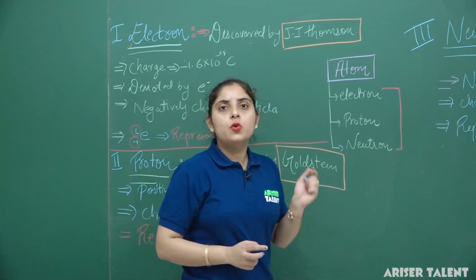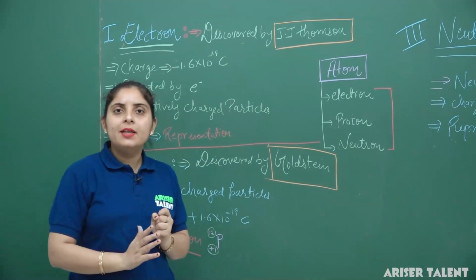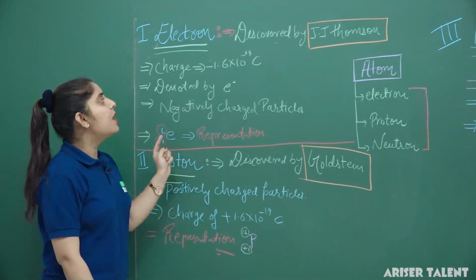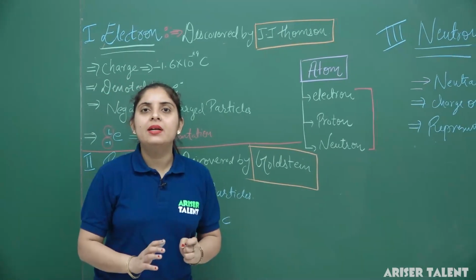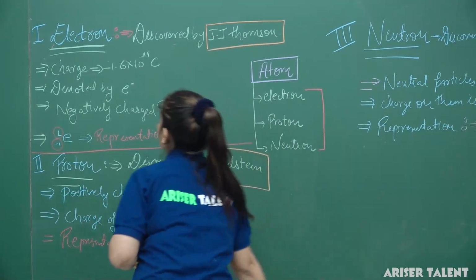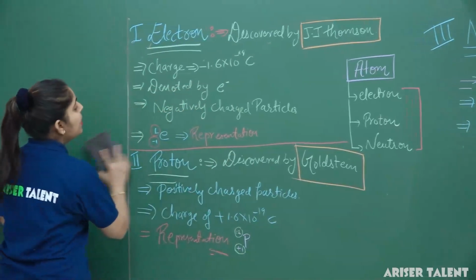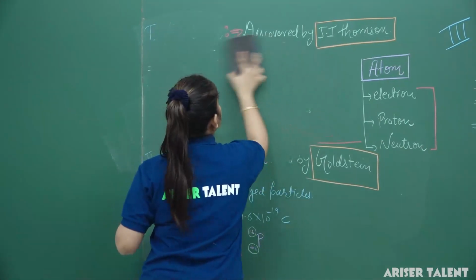We have three particles here: electron, proton and neutron. Electrons are negatively charged particles, protons are positively charged particles, and neutrons are neutral particles having no charge on them.